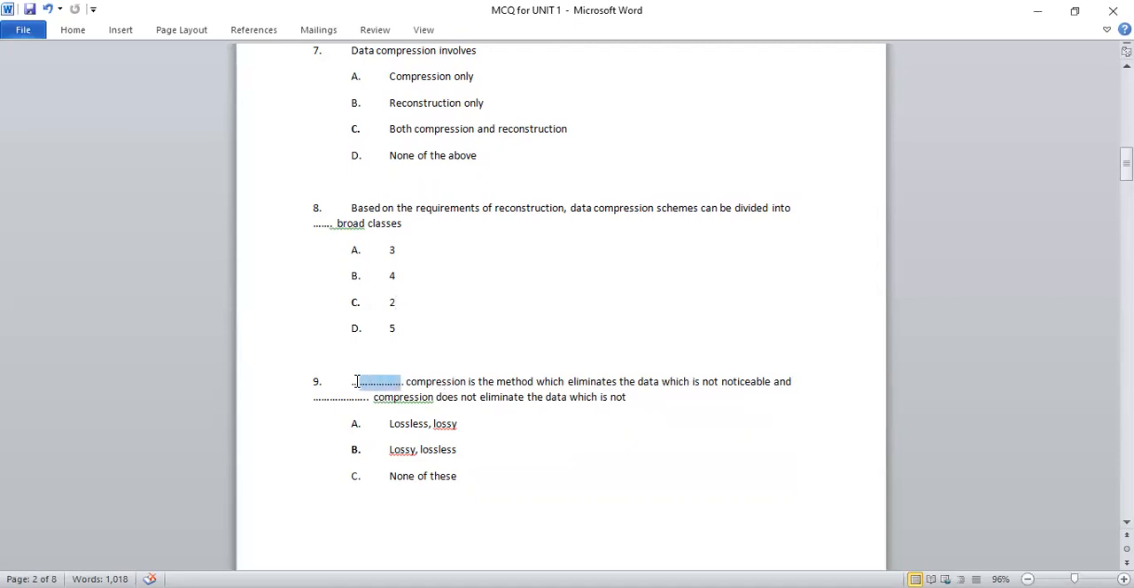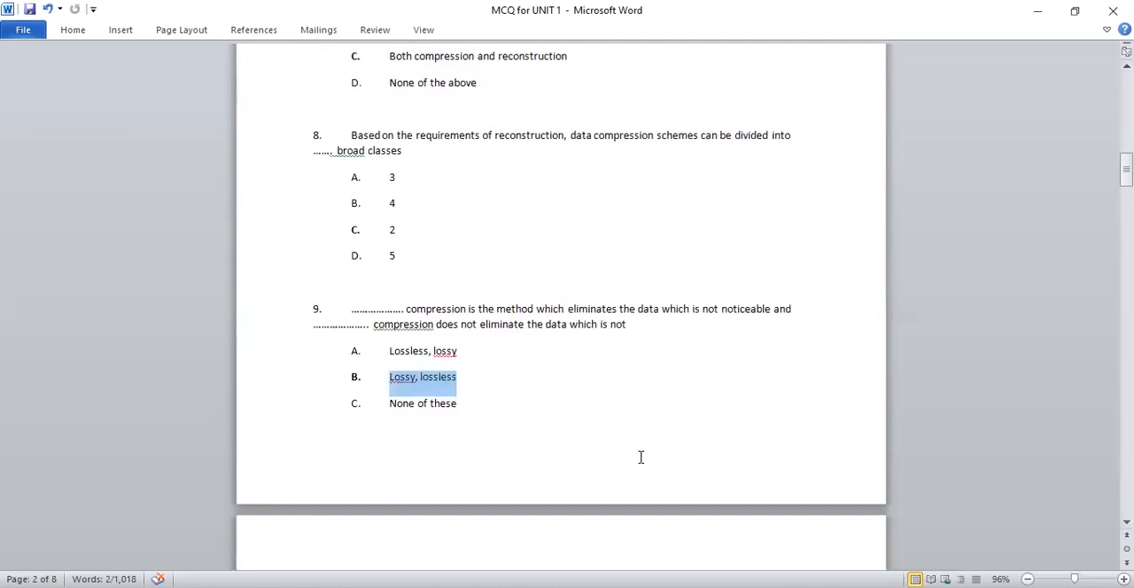So here the first option will be lossy, and the second one will be lossless compression. Why? Because we are not eliminating any type of data. The original file is the same as the reconstructed file. So the second option will be lossless. So the right option we get is B, that is lossy and lossless.